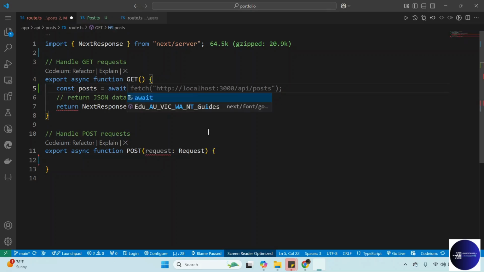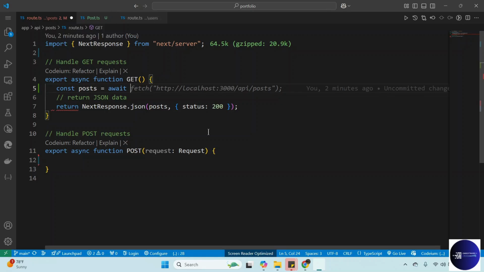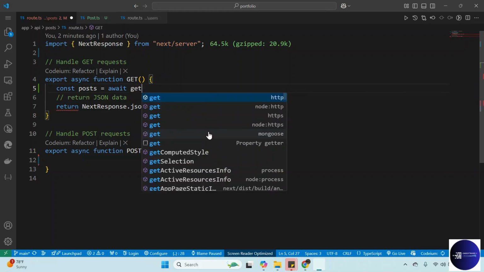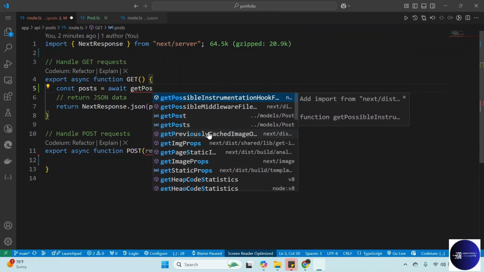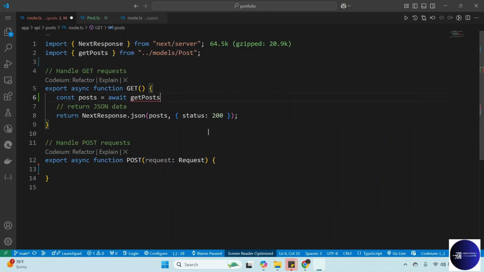So we wait for posts and then get post, and then we want to call the get post function, the function we created from the model. But this one, we don't have it here. We need to import it. Get posts from model. So you see that this one was imported automatically.